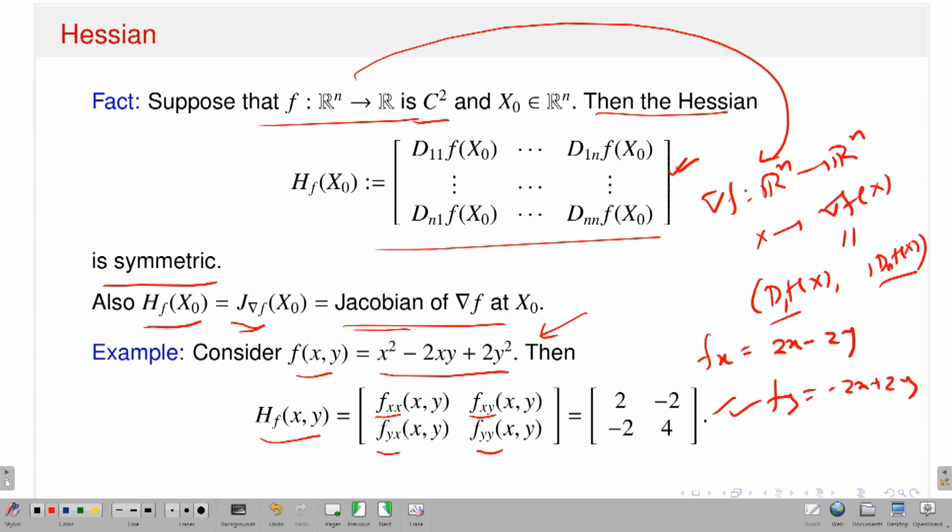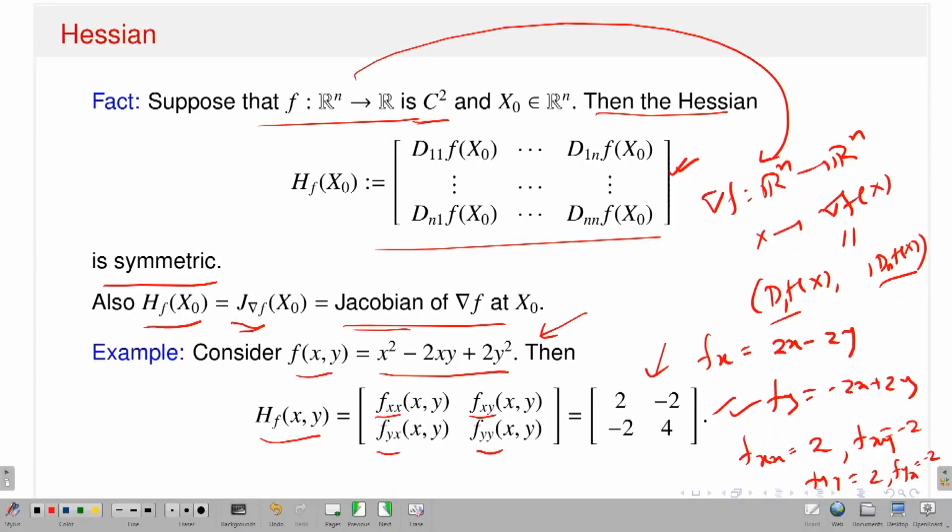So, I have fx, fy, they are very nice functions, they are continuous functions. First order partial derivatives, what is fxx? This is 2. What is fxy? This is again minus 2. What is fyy? This is 2. And what is fyx? That is minus 2. So, all are constant. That means all the second order partial derivatives exist and they are continuous. That means my function is in C2. Therefore, the Hessian matrix should be symmetric, and that is exactly what is going on here. Okay. So, I think I should stop here.